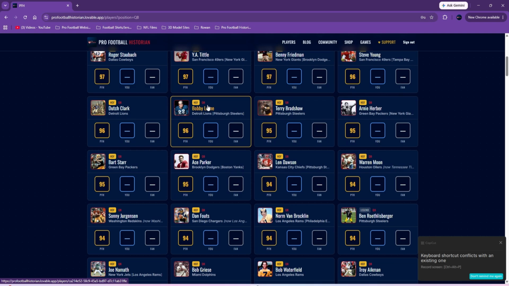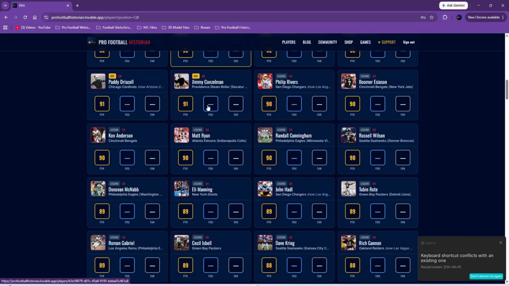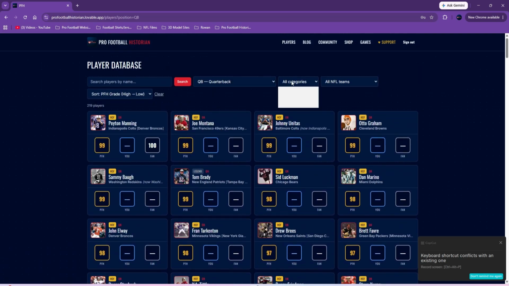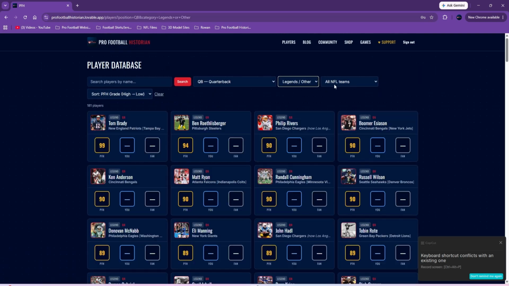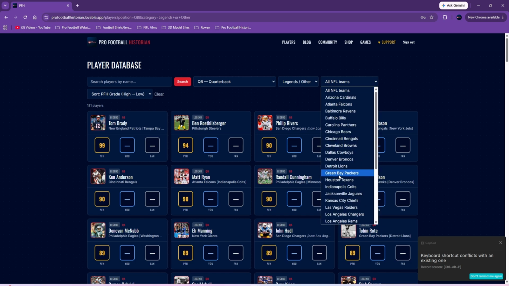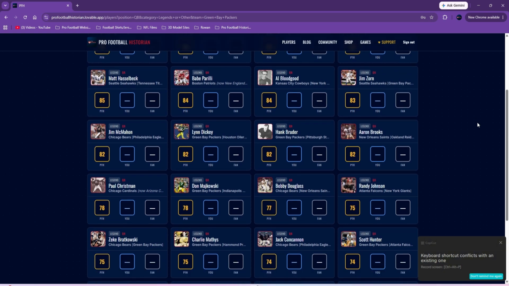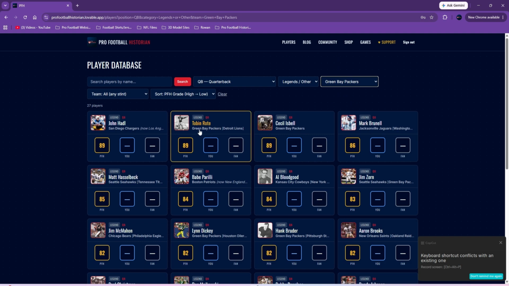So yeah, got again a lot of players. It goes on for a while, but you can also sort again. You can do legends. You can sort by team. So let's click Green Bay Packers, so you can look at just the Green Bay Packers quarterbacks that I have in the database, and it will pull up no matter if they just play for a year or a couple years. The first team that shows up is the primary team. That's how I label it. And then the second is their secondary team.